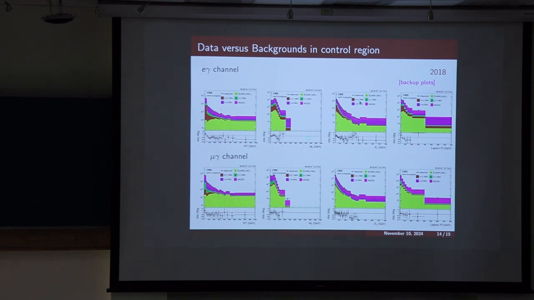You see that data doesn't agree quite well with the standard model background prediction, and this is something we are trying to understand. If we can assign some uncertainty, then we can move further in the analysis, but it is clearly visible that there is some trend in the high MET and high ST region. So we are trying to understand this right now, and then we can move further in the analysis.